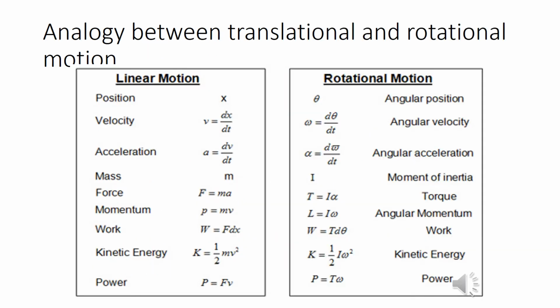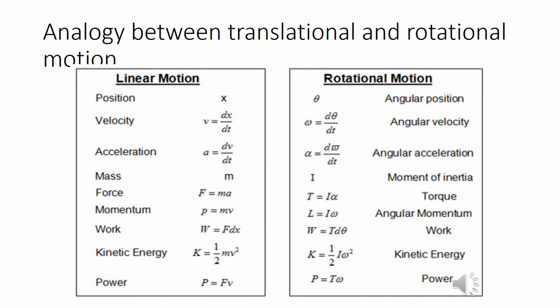So let us learn the analogy between translation and rotational motion. The simple way of understanding is you have to replace the translational quantities by rotational quantities. Position, that is, you can say displacement denoted by x in translational motion, can be replaced by theta, that is, by angular displacement.